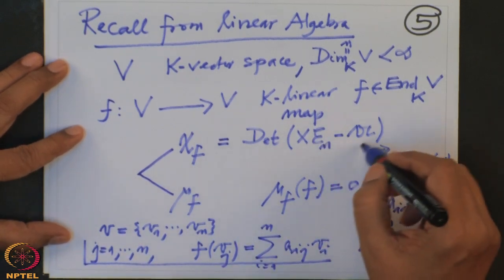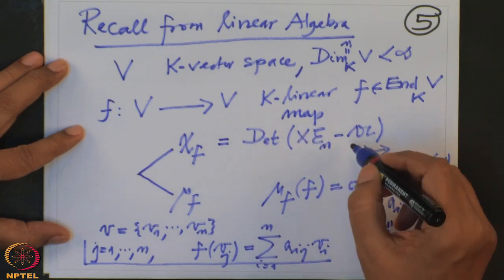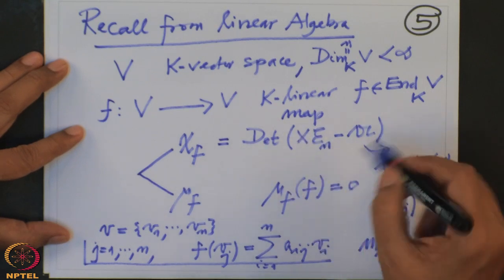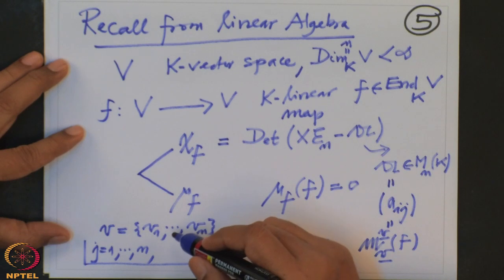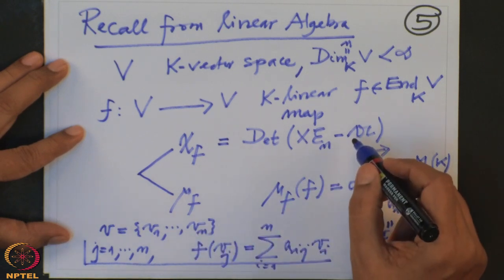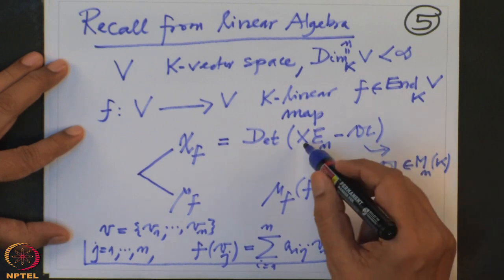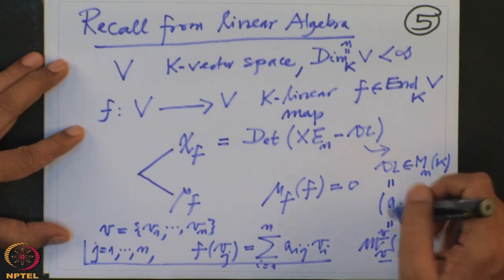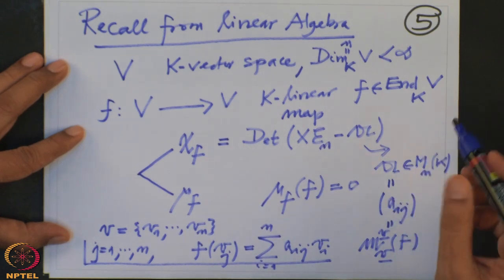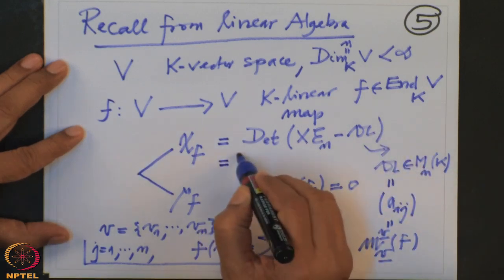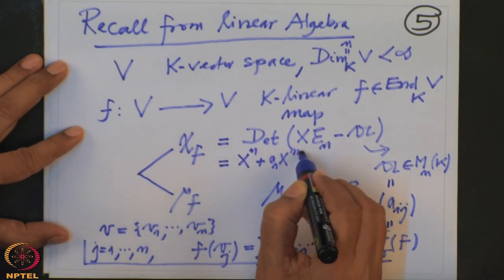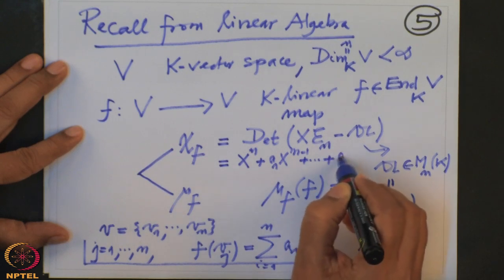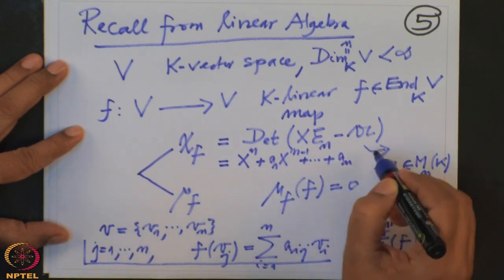If I take the determinant of this, that means the diagonal entries are x minus aii and the off diagonal entries are the negatives of the original, then this determinant doesn't depend on the basis, and therefore this determinant is a polynomial. It's a monic polynomial of degree n with coefficients in k, because these aij are elements of k. So this polynomial chi f looks like x to the n plus a1 x to the n minus 1 and so on plus an, where a1 to an are elements of k.